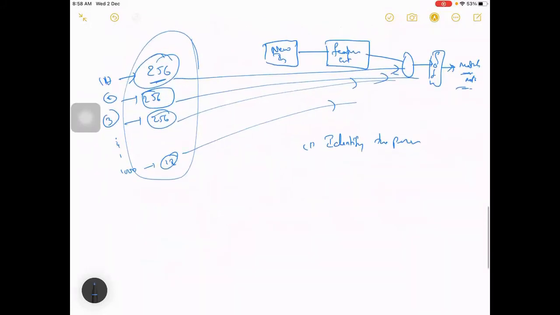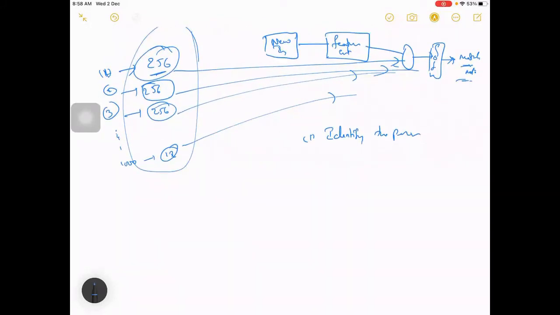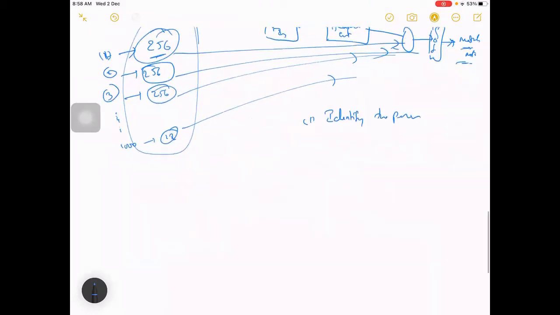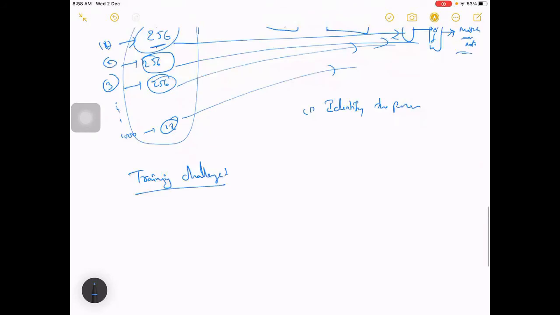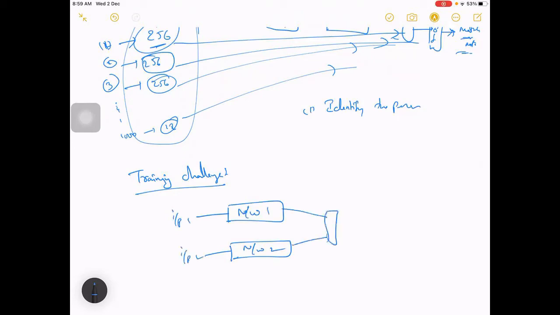So the next thing: we are saying you'll be able to train it, right? So let's see the challenges while training it. What you will be doing, let's say this is a network, this is network 1, network 2. So input 1, input 2, and then you have a few layers, maybe add a few layers, and softmax, which will give you the final output. Okay, so let's say this is your network.